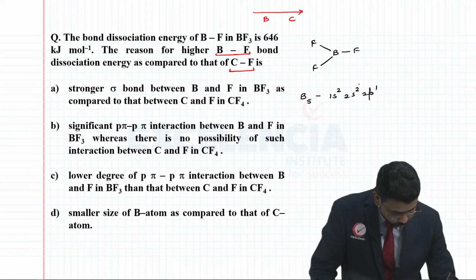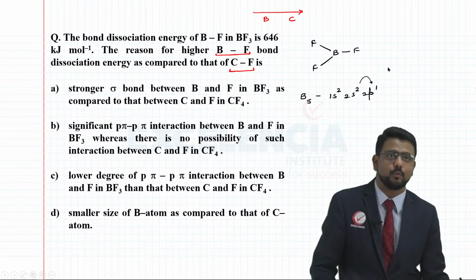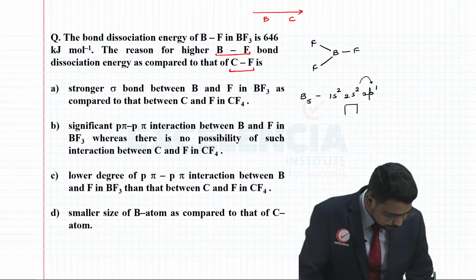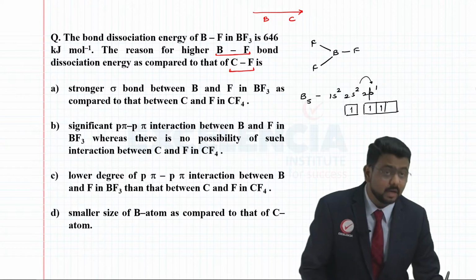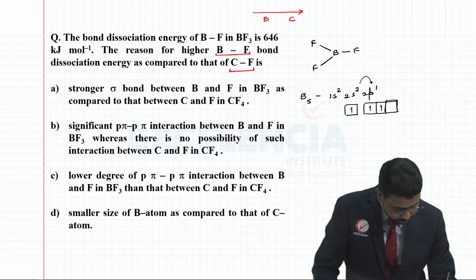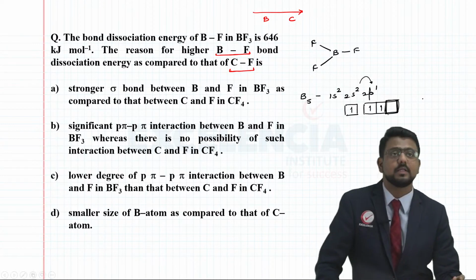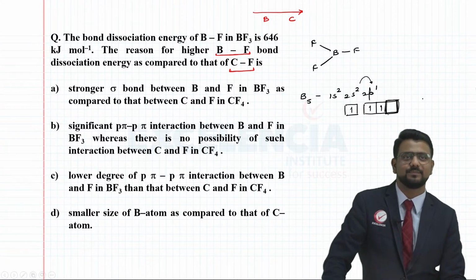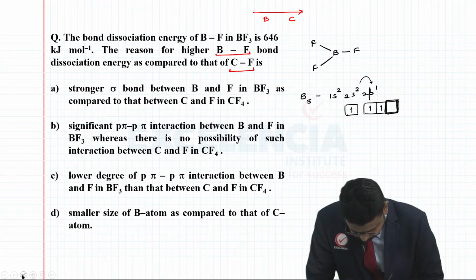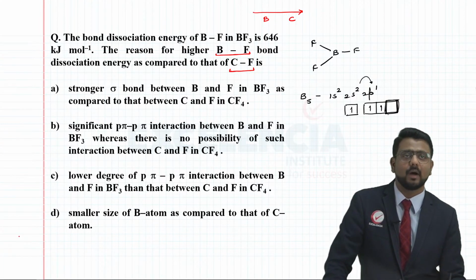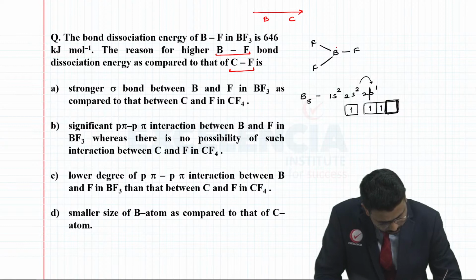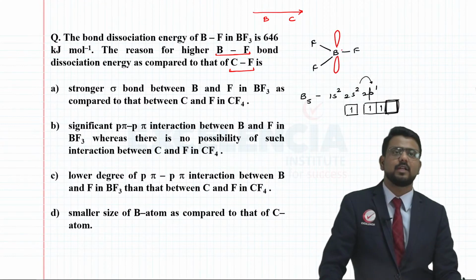And if one of the electrons undergoes transition from s to p, then you have one unpaired electron in s and two unpaired electrons in p. Now if you notice here, there is one particular p orbital which is empty, right? That p orbital, which is not taking part in the bond formation, is going to remain perpendicular to the plane of this BF3 molecule.